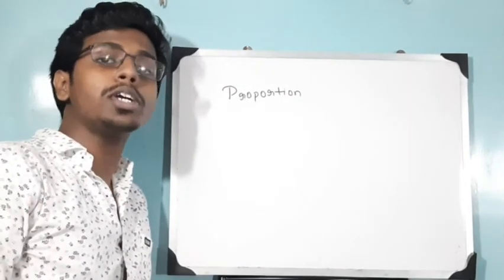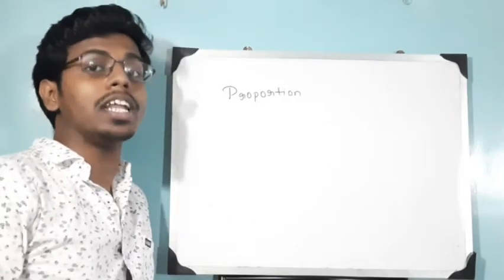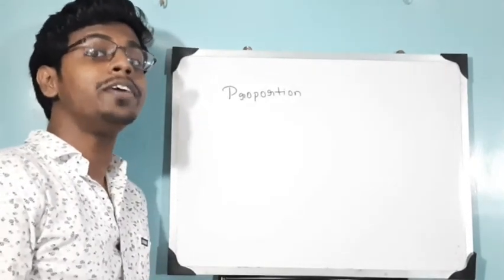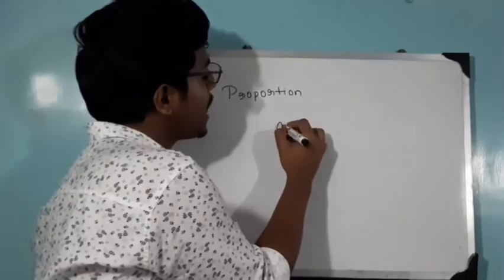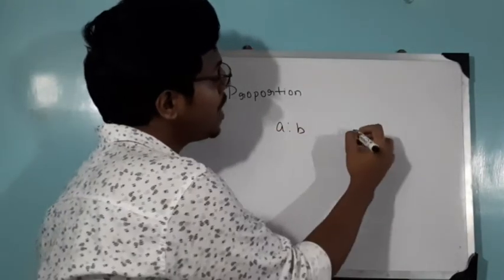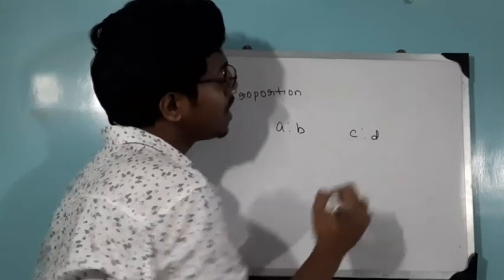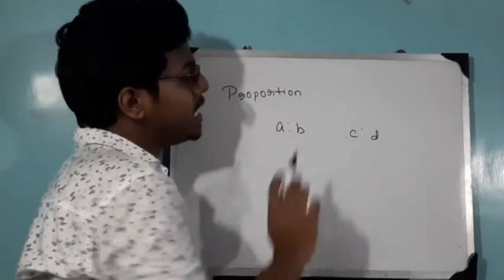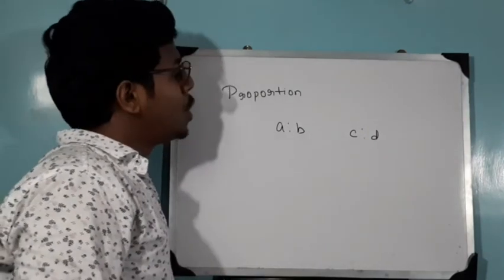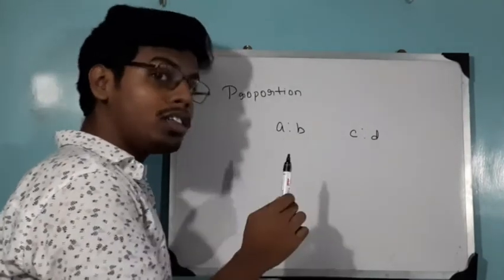Proportion is a comparison of two ratios. So it is an equality between two ratios. So let's take two ratios. A is to B, let's say, is one ratio, and C is to D is the second ratio. Here A, B, C, D are called terms, and they are non-zero terms.